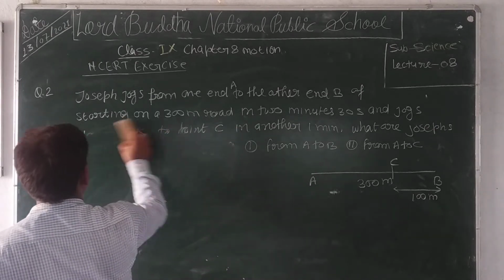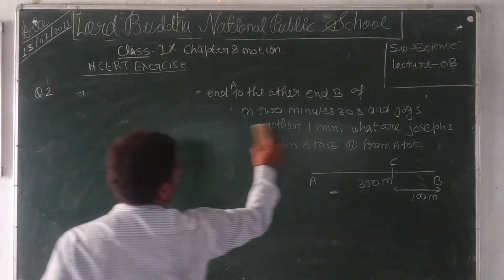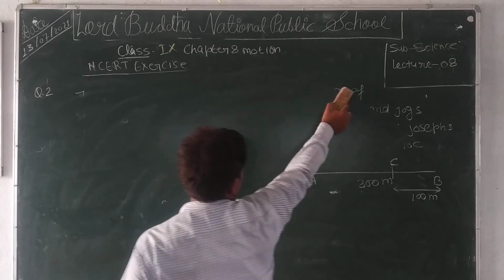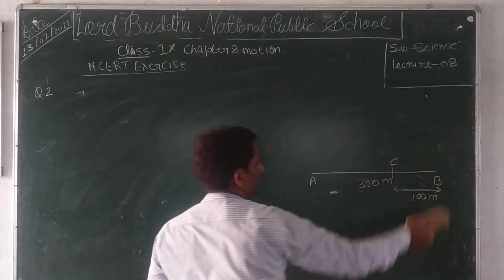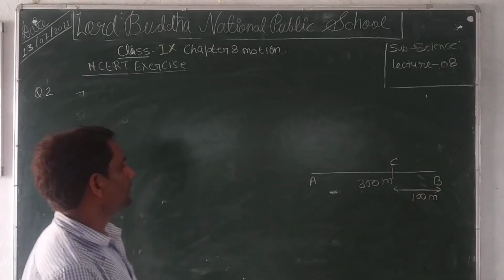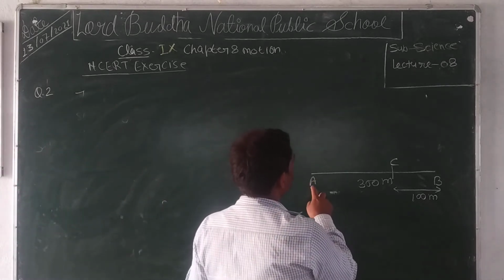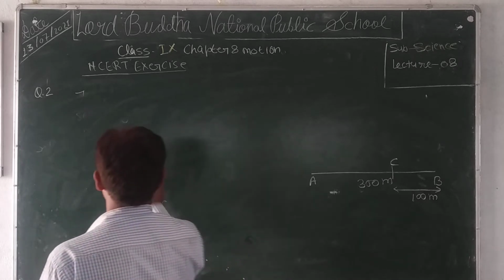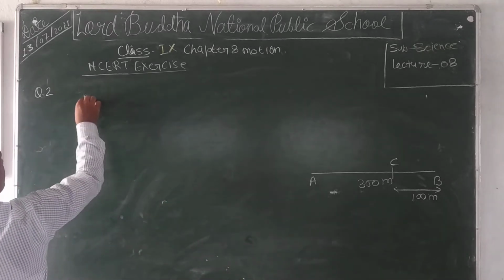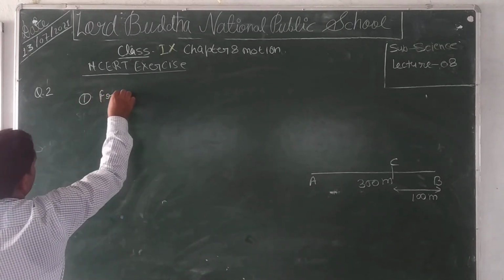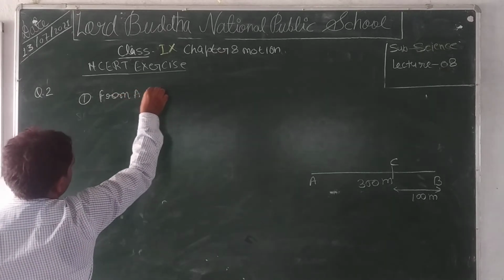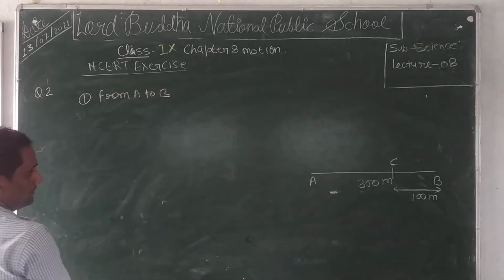Now we see that in the first condition, we have to calculate the average speed of Joseph from A to B. Clear?